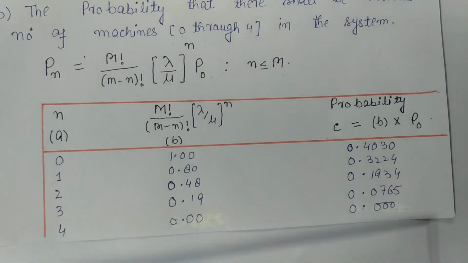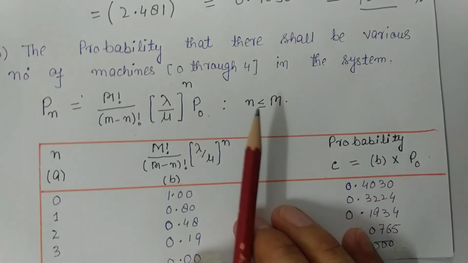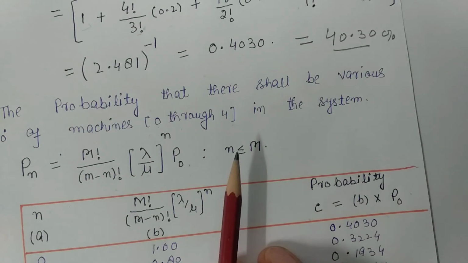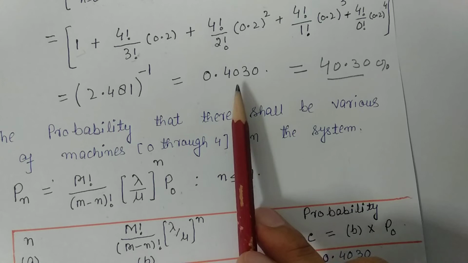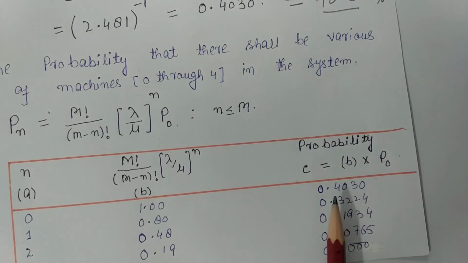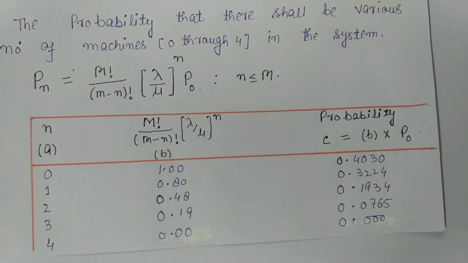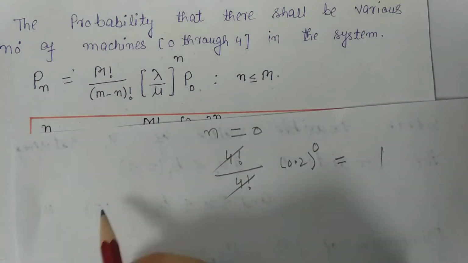So when I multiply 1.00 with P0, now from here P0 is 0.4030, so here it will become 0.4030.